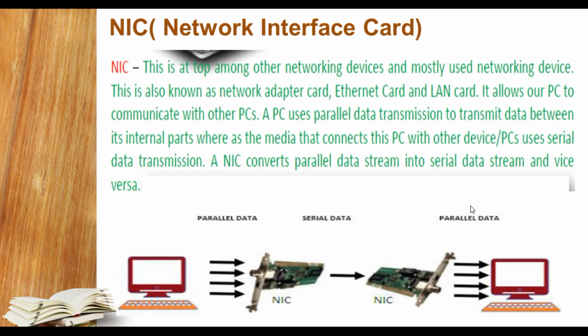As we know, student, you can see this computer can send information in parallel, because this computer can understand parallel signals only. It will also receive parallel data. How? With the help of NIC. NIC accepts the parallel data and converts it to serial data, and the other NIC accepts the serial data and converts it again to parallel data, which makes it understandable to the computer.